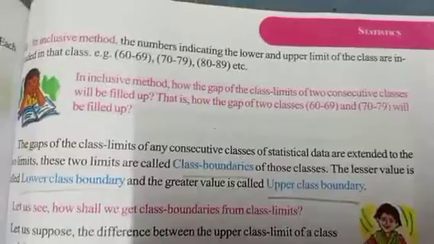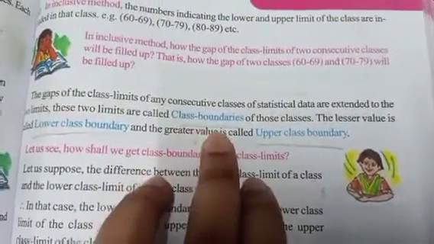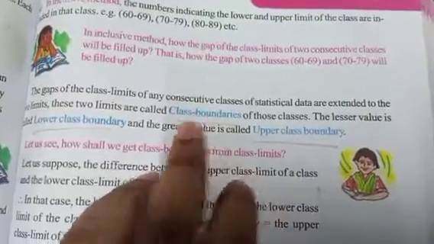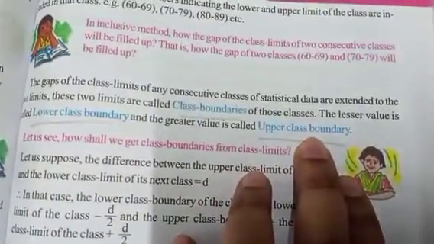When they are not equal, at that time what we have to do is find the class boundaries, and class boundaries are also divided into two parts: lower class boundary and upper class boundary.